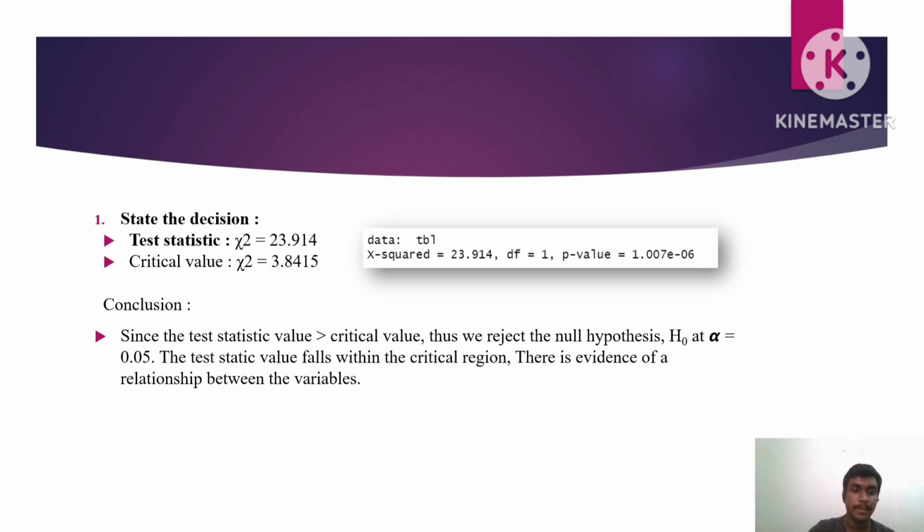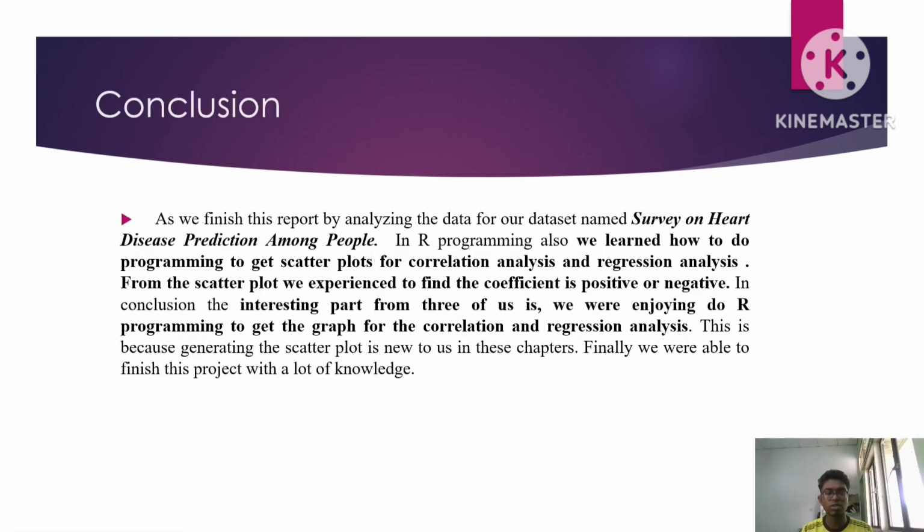Thank you. So as for the conclusions, we have finished analyzing the data for our dataset named Survey on Heart Disease Prediction Among People. In R programming, we also learned how to program to get the scatter plot that I've shown you for the correlation analysis and also for the regression analysis. And from the scatter plot, we learned to find whether the coefficient is positive or negative.